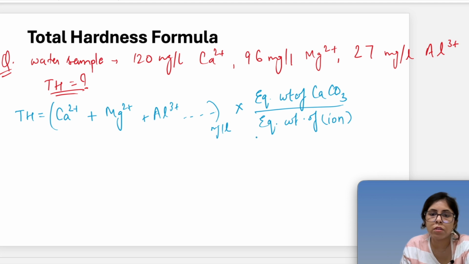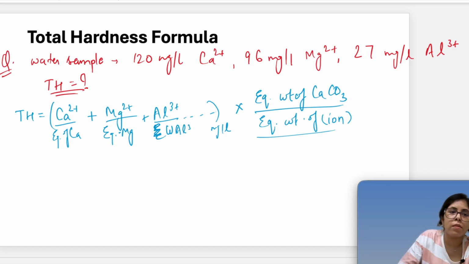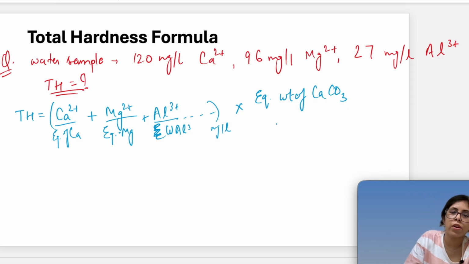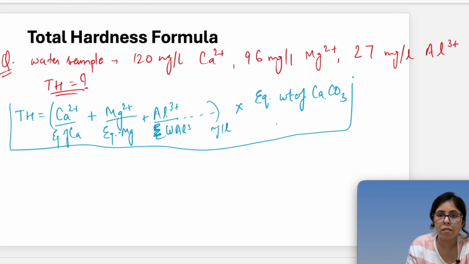So I should write the equivalent weight of calcium, then of magnesium, then EW of aluminum, because every ion will have its different equivalent weight. But the equivalent weight of calcium carbonate is common, so I can write that.